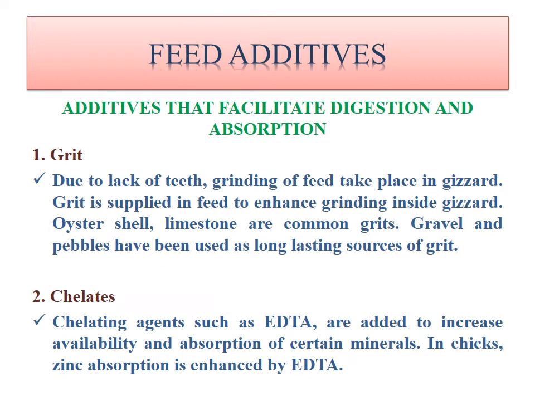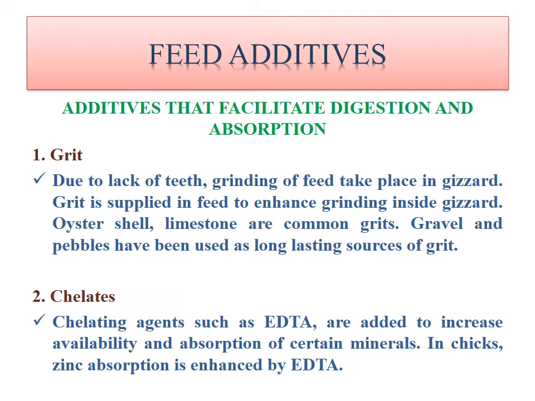Another class of feed additives are additives that facilitate digestion and absorption. It means they will enhance the digestion of feed and enhance the absorption of feed nutrients by the bird. First one is grit. Now we all know that in the bird there are no teeth. So the grinding of the feed takes place in the gizzard with the help of stones that the bird consumes. But along with the poultry ration, farmers also give grit, which is supplied in the feed to enhance the grinding inside the gizzard.